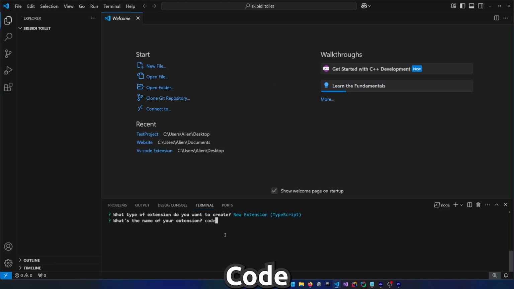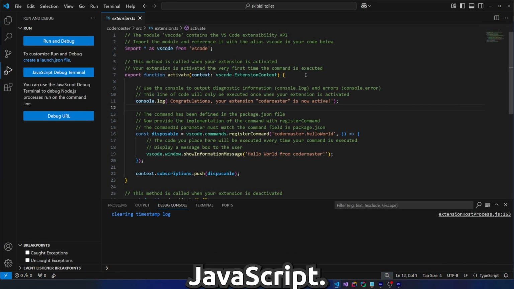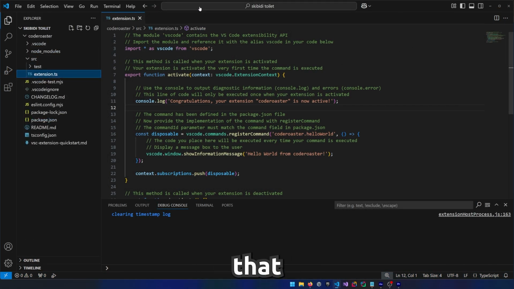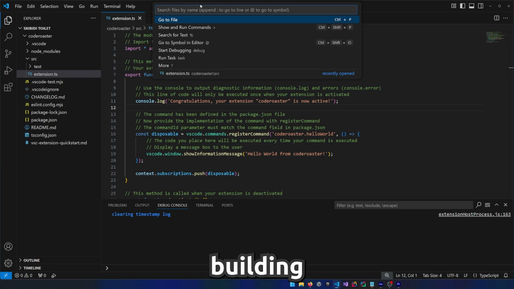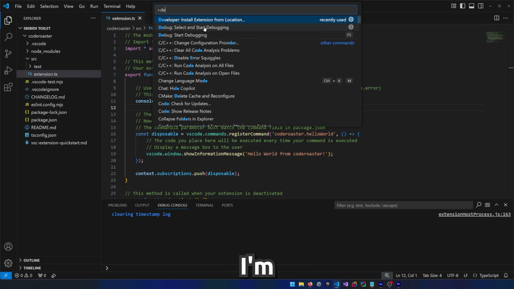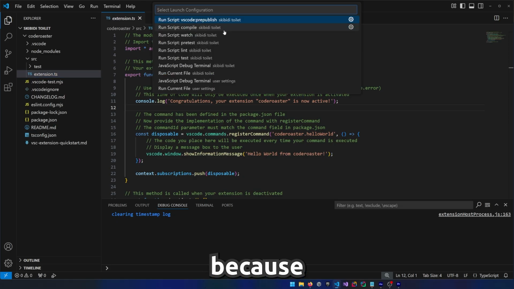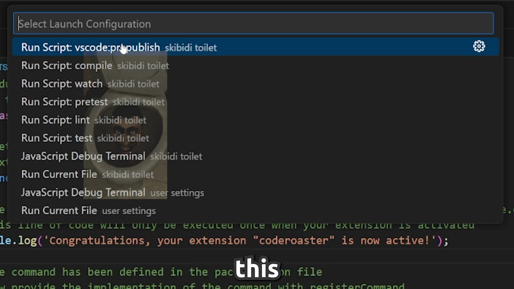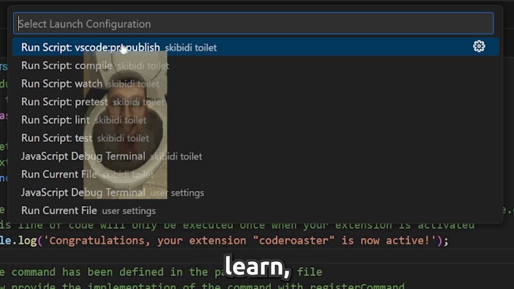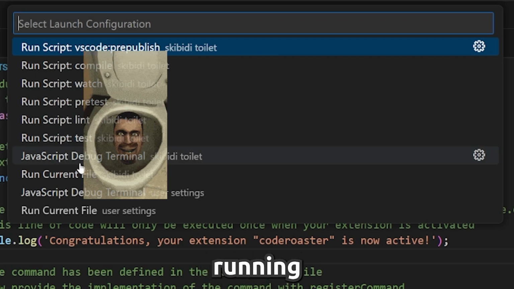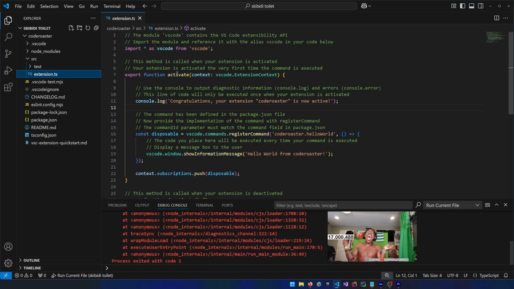I decided to call it Code Roaster. It looks like it uses TypeScript, which is basically JavaScript, and I mean that would be legitimate if I was building a web app, but guess what? I'm not. Besides that, because I'm such a pro programmer and this being one of the easiest languages to learn, you just know that the extension started running as soon as I...